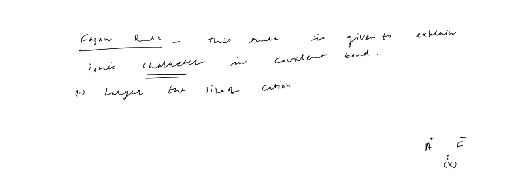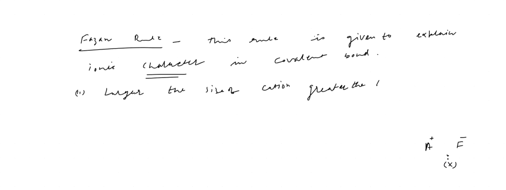So larger the size of cation. Suppose cation size is more. Then it cannot attract the electron easily, it is donating the electron. Yes or no? So more of the electron will be going here. So larger the size of cation, greater the ionic character.